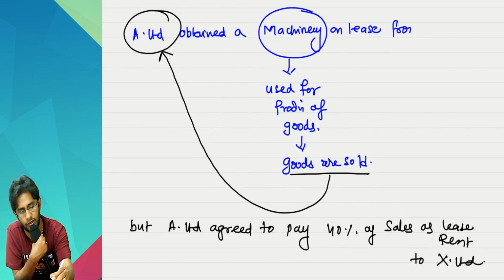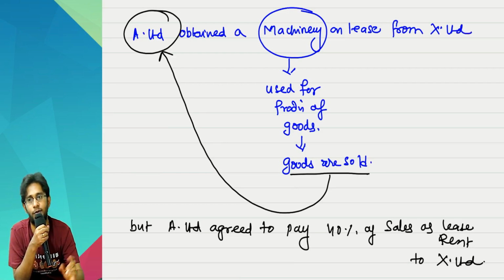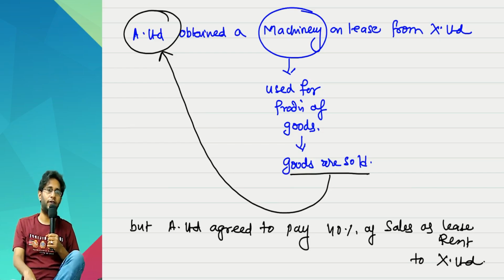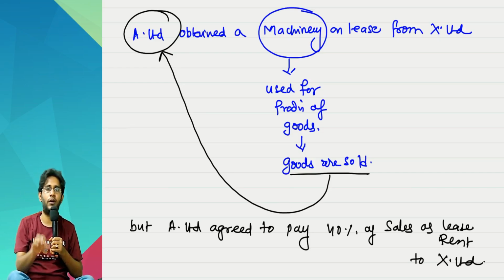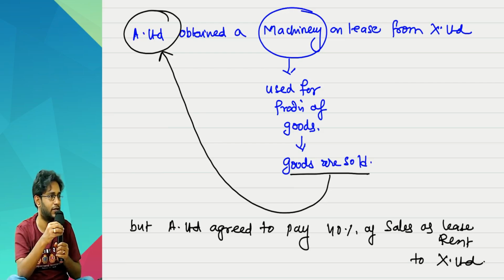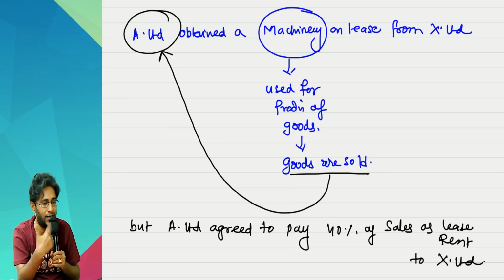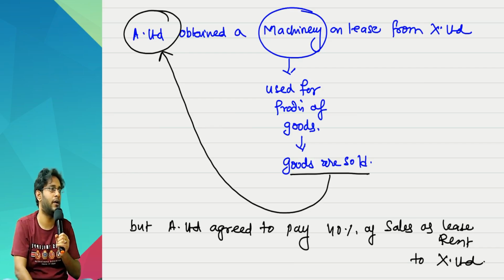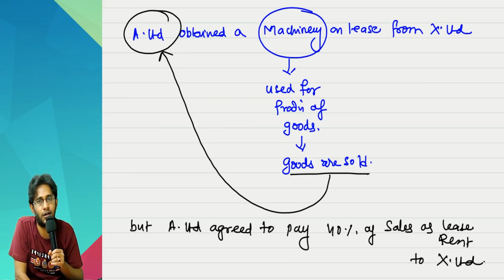Let's say the supplier name is X Limited. Is it a violation of this condition is my question. Out of the total sales, 40% of my sales, whatever amount is there, I have to pay it as lease rent to the supplier. Is it a violation of the condition? No.